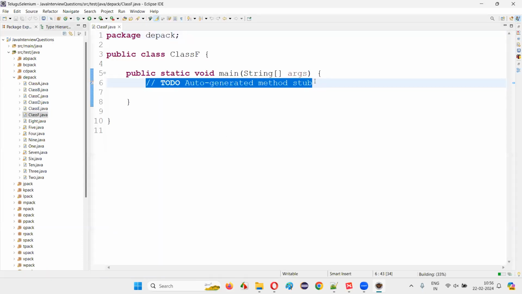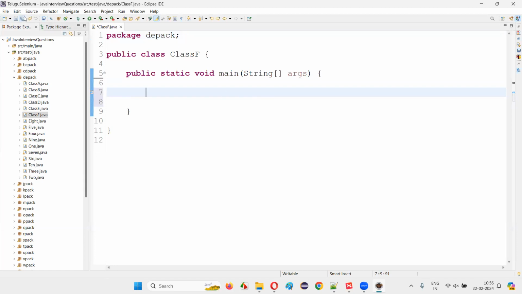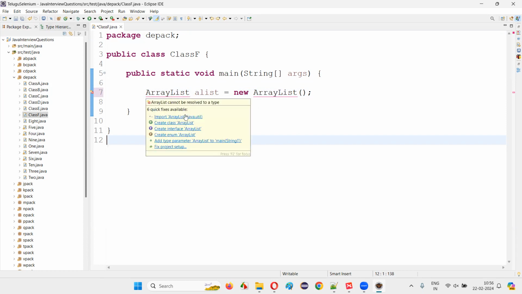And inside this main method, I'm going to write code for ArrayList. ArrayList a list is equal to new ArrayList. Like this, we have to create an object for the ArrayList. And after that, hover the mouse on the ArrayList and import it from the java.util package.